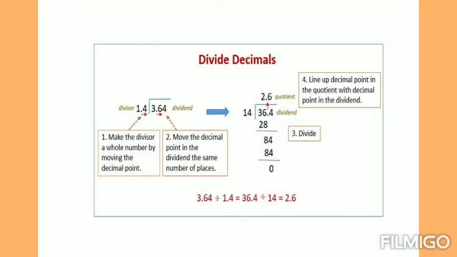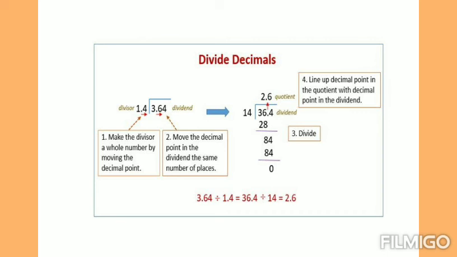Next, how to divide a decimal number by a decimal number by using the long division method. For that, you just consider the divisor first in the first step. Make the divisor a whole number by moving the decimal point. Here we have 1.4. If you move the decimal point to the right one place, it will become the whole number 14. Now we have moved one place. That one place we have to move in the dividend part also.